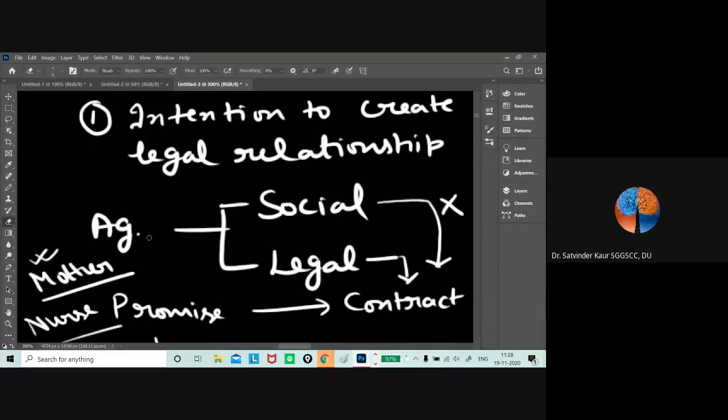There are so many requirements. Once a particular transaction or activity is done with the intention to have a legal relationship, it has some offer and acceptance. For example, you have ordered food and some discount coupon was applicable, you have applied that, and then this discount was not activated on the transaction. So you have the helpline numbers, you will call and ask for the compensation or for that adjustment.